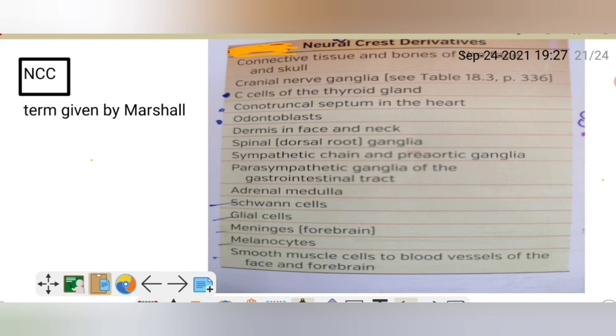Neural crest cell, the term was given by Marshall, used in the book Morphology of the Vertebrate Organ.